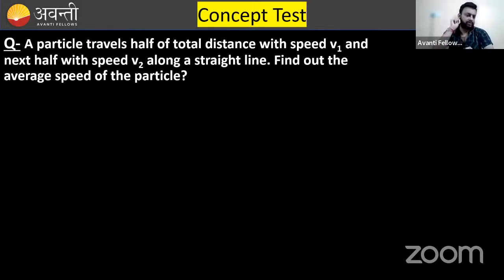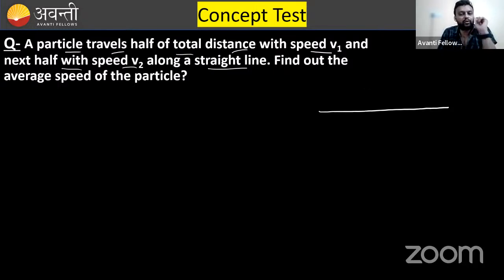Now again there is one more question. A particle travels half of the total distance with speed v1 and the next half with speed v2 along a straight line. Okay, so first of all, there is a straight line like this.